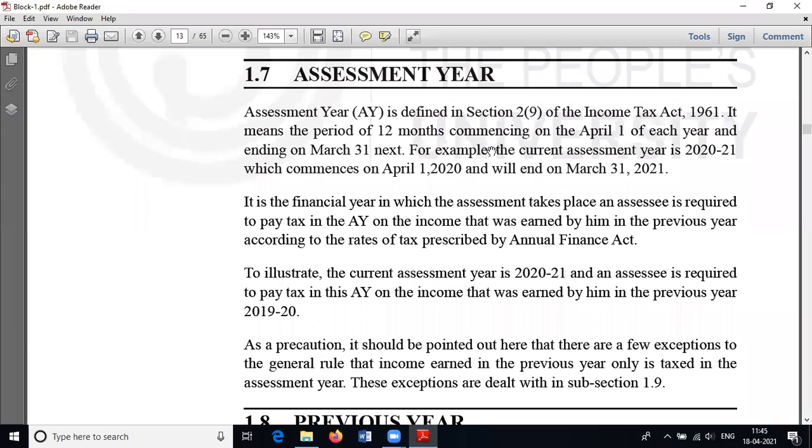The current assessment year is 2020-21, that means 1st April 2020 to 31st March 2021.